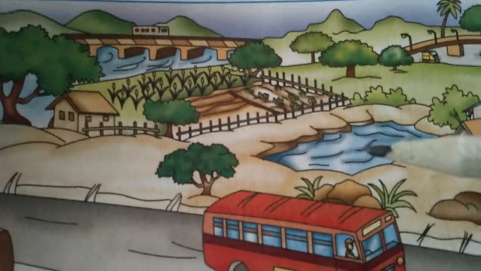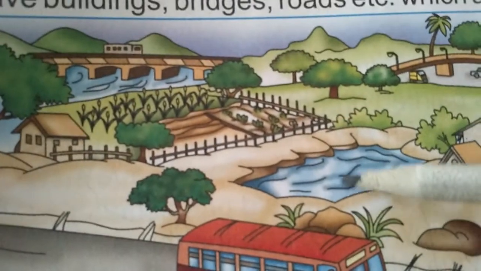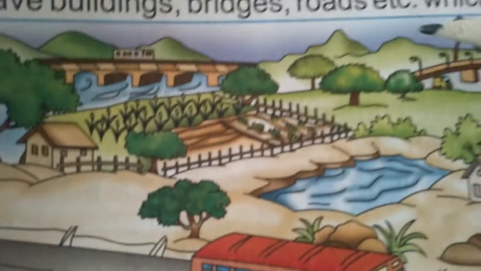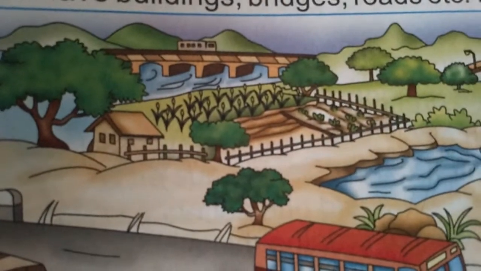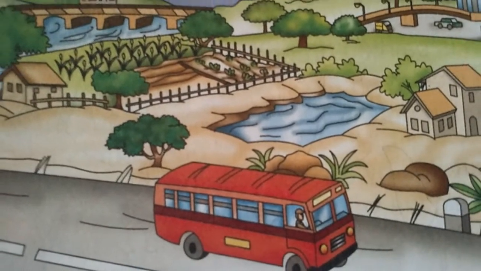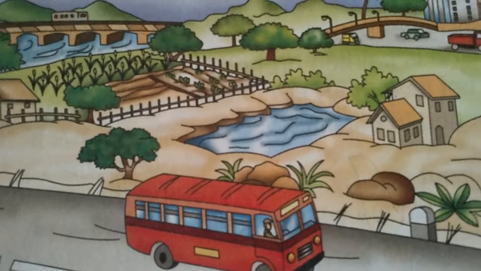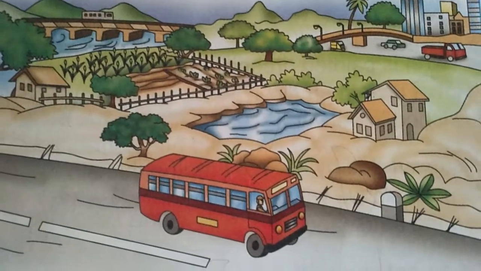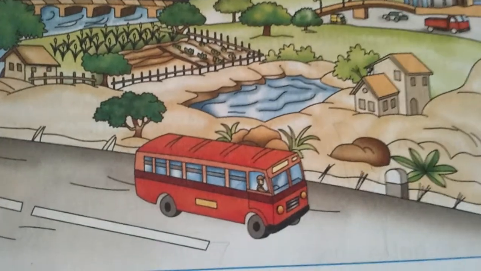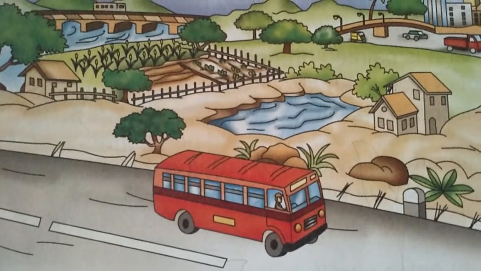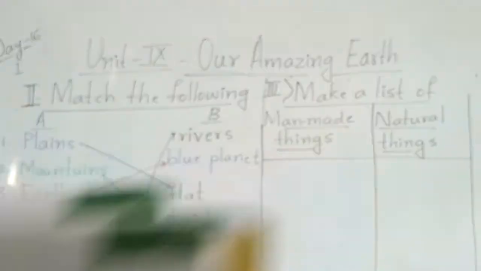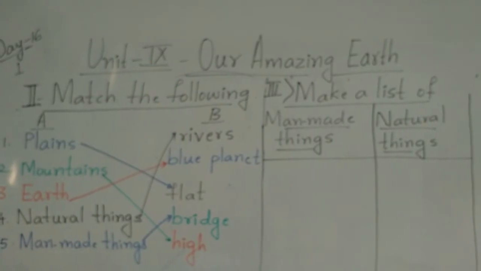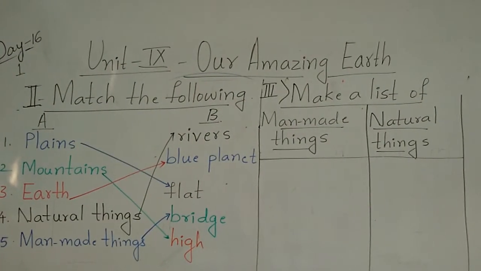These all come under man-made things. Next we see the natural things here. What is that? River, mountain, trees. Here also river. So these all are the natural things. Stone is there, see. Stone also is a natural thing. So by seeing this picture, you have to write the natural things and man-made things. Clear, children? Now we'll divide the natural things and man-made things.